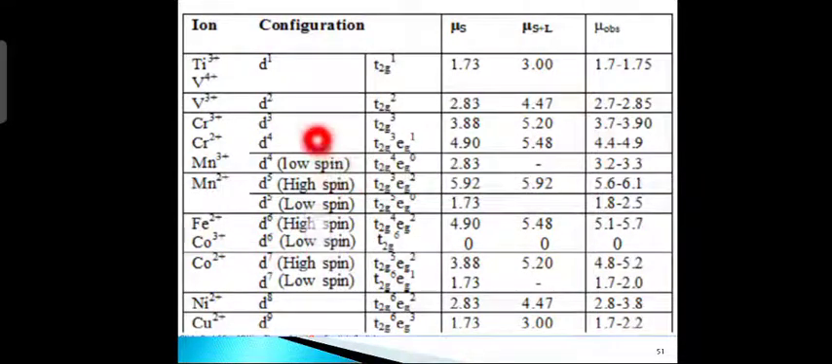And then this is the configuration. You can see here d1, d2, d3, d4. For d4 you have low spin as well as high spin. In low spin you have t2g4 and eg0 configuration, and in high spin you have t2g3 and eg1. Similarly, d5 low spin, t2g5 eg0. Then μs, the magnetic moment by spin only, these are the values, and spin and orbital contribution, these are the values. And μ observed, these are the values.